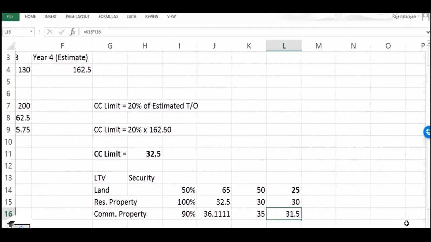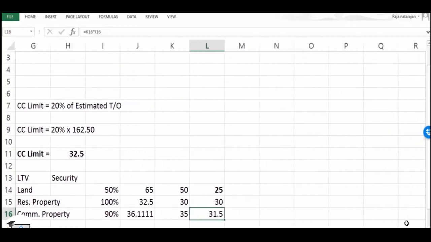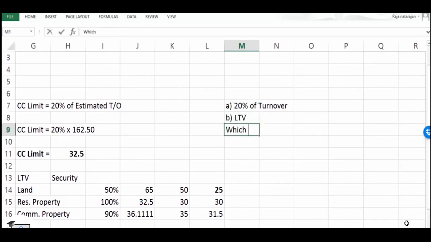So to sum up, how would banks sanction cash credit facilities? Number one, they'll see, say, 20% of turnover. Number two, they'll be comparing the LTV and they'll take a decision on whichever is lower.